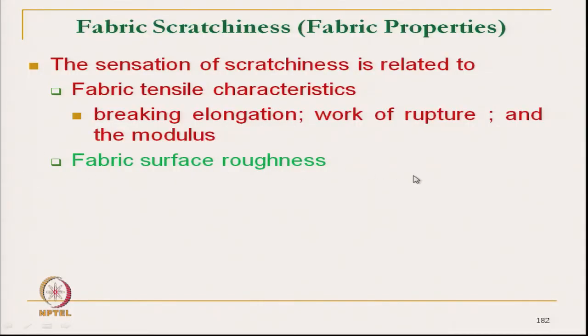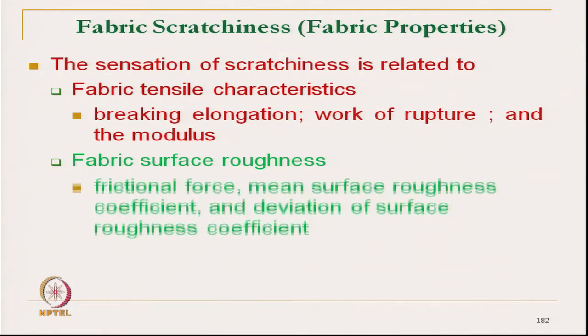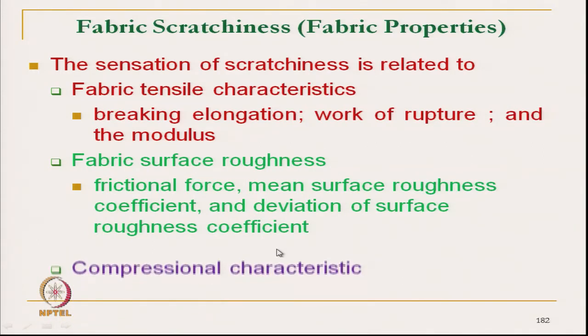Fabric surface roughness: with the increase in surface roughness, obviously it will give scratchiness. Frictional force, mean surface roughness coefficient and deviation of surface roughness coefficient all give the sensation of scratchiness.